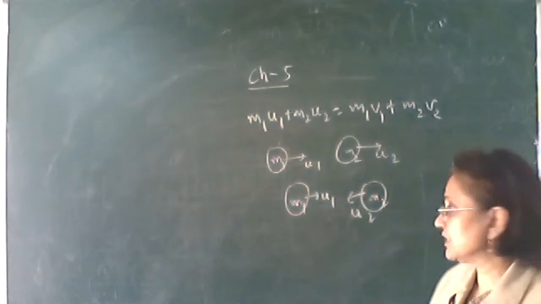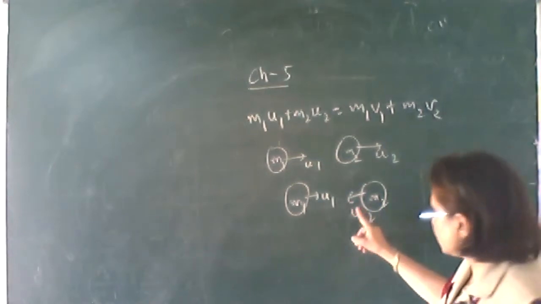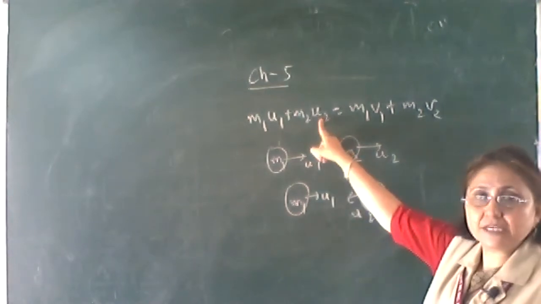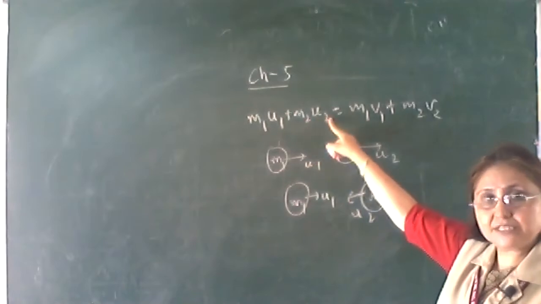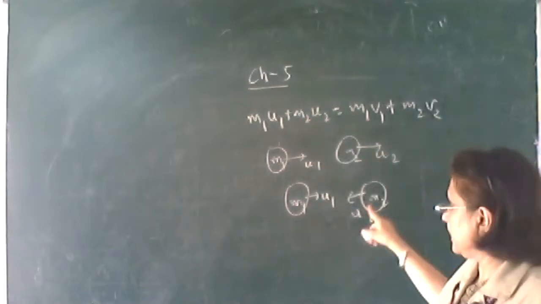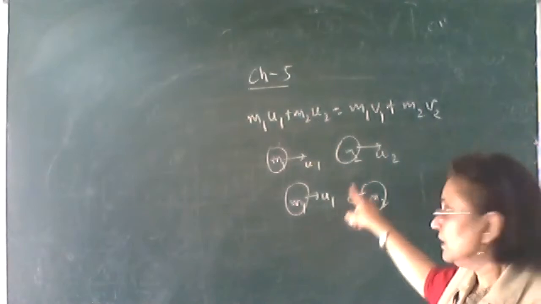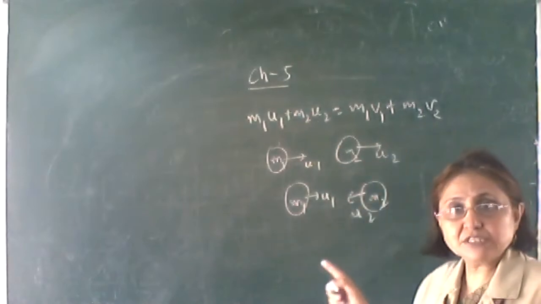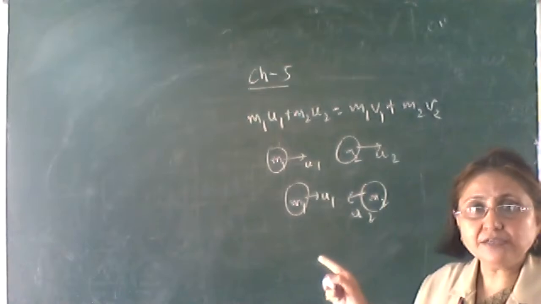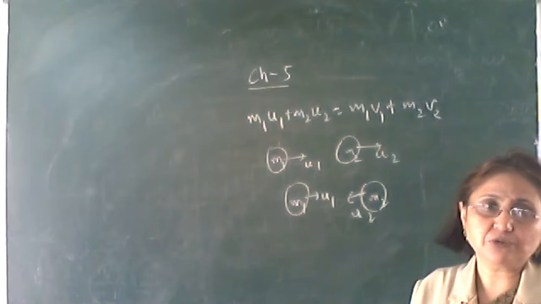According to the sign convention, towards left we take it to be negative. So in such a case, u2 will be taken as negative, giving m1 u1 minus m2 u2. Towards left it will be taken as negative. And after collision also, whatever is given, if it is towards right, you will take that velocity to be positive, and towards left you will take it to be negative.